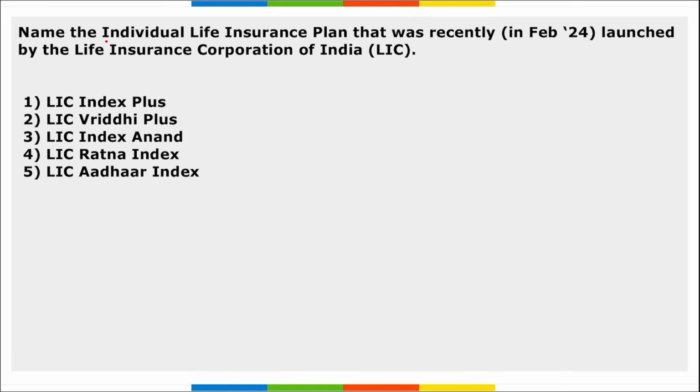Now, let's move to some revision part that will be very beneficial for your learning. Next, name the individual life insurance plan that was recently launched by the Life Insurance Corporation of India. It is LIC Index Plus. Right? LIC Index Plus is the life insurance plan that was launched by LIC recently. The plan offers a combination of life insurance coverage and saving throughout the policy's duration, and this plan will be available for purchase from 6th of Feb 2024.